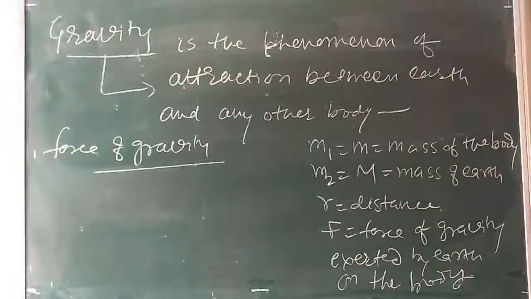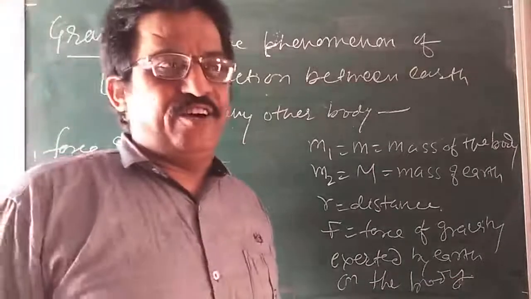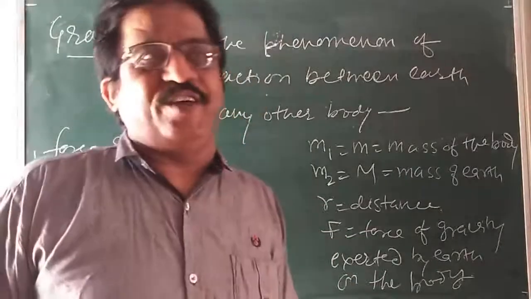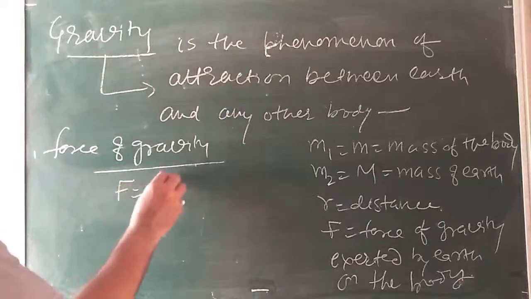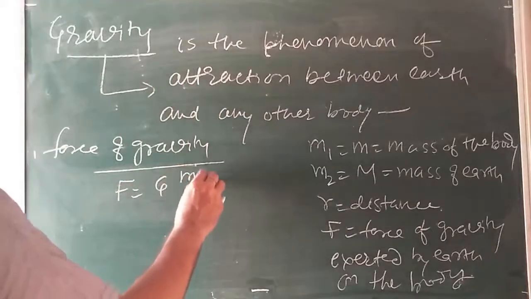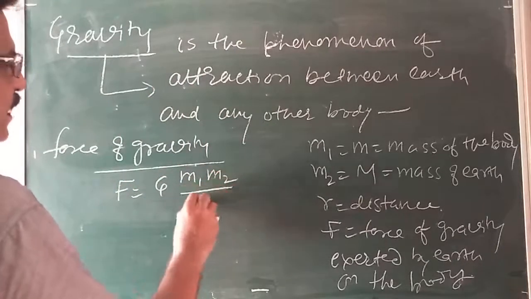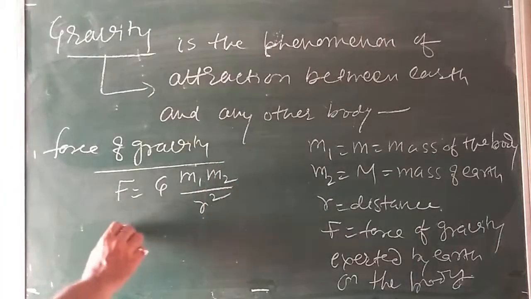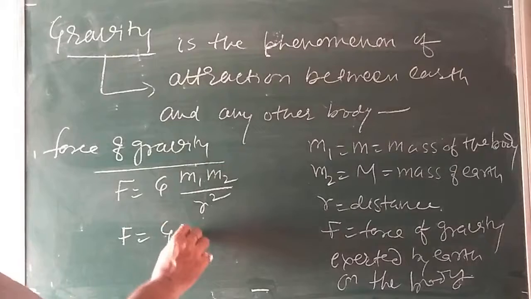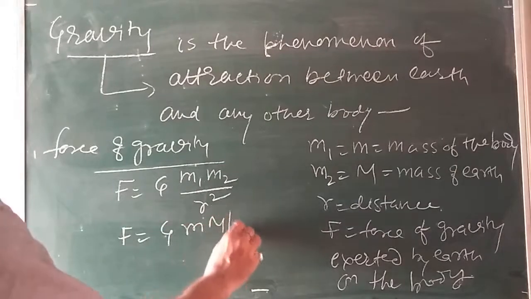Okay? Now, what is Newton's law of gravitation? We have done it earlier, and all of you know very well. F is equal to G m1 m2 by r square. Put the values here: F is equal to G M m by r square.